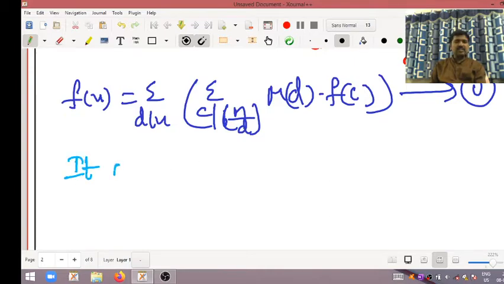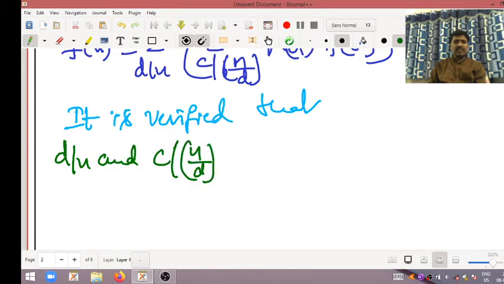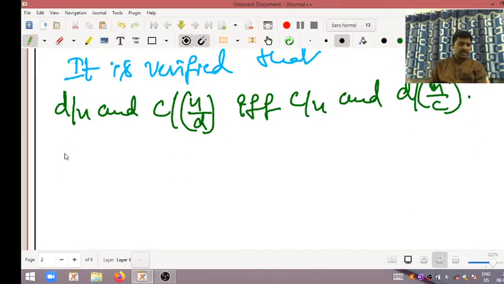It is verified that d divides n and c divides n divided by d if and only if c divides n and d divides n by c. Okay, this is the value we want to replace.